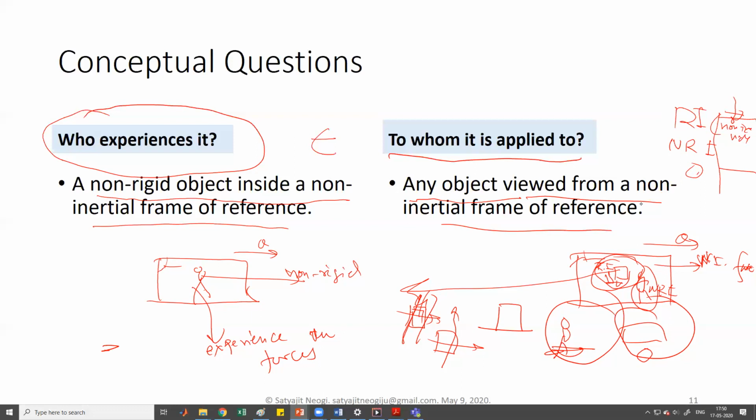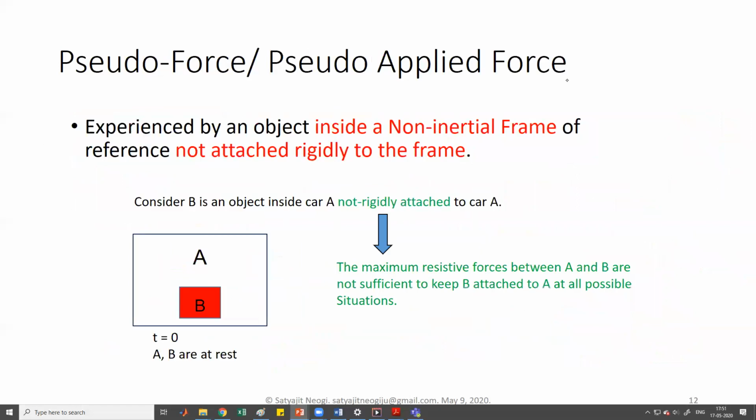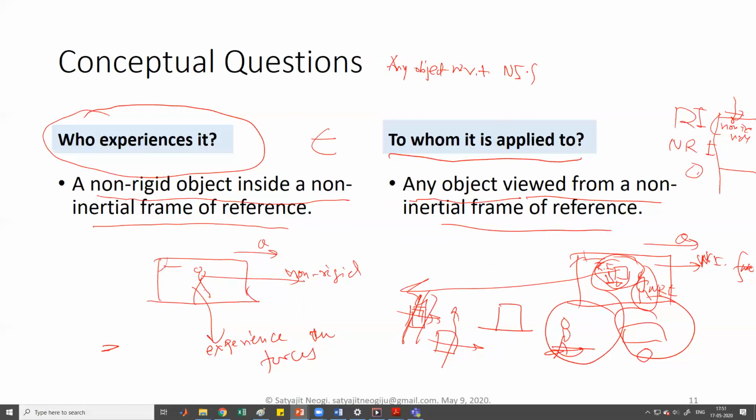If any object is viewed from a non-inertial frame of reference, the pseudo forces have to be applied on its free body diagram. So for any object with respect to the non-inertial frame of reference, we need to draw pseudo forces.